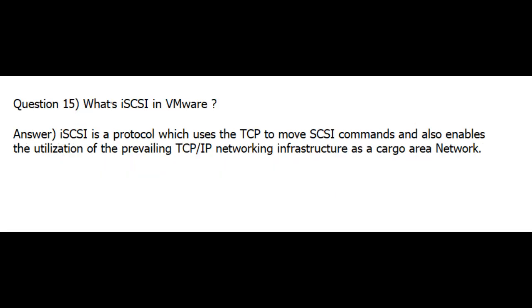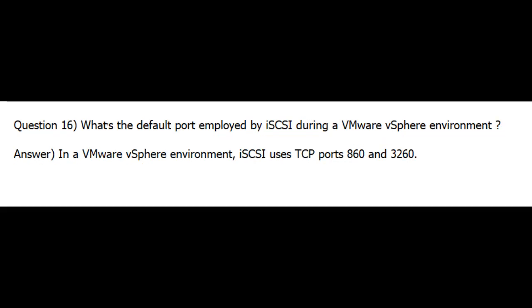Question 15. What is iSCSI in VMware? Answer. iSCSI is a protocol which uses TCP to move SCSI commands and also enables the utilization of the prevailing TCP/IP networking infrastructure as a storage area network. Question 16. What's the default port employed by iSCSI in a VMware vSphere environment? Answer. In a VMware vSphere environment, iSCSI uses TCP ports 860 and 3260.